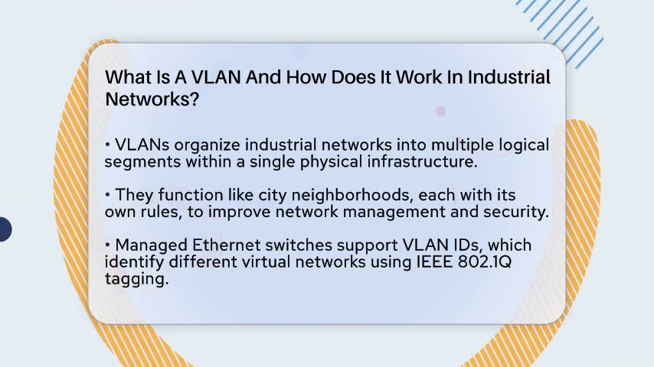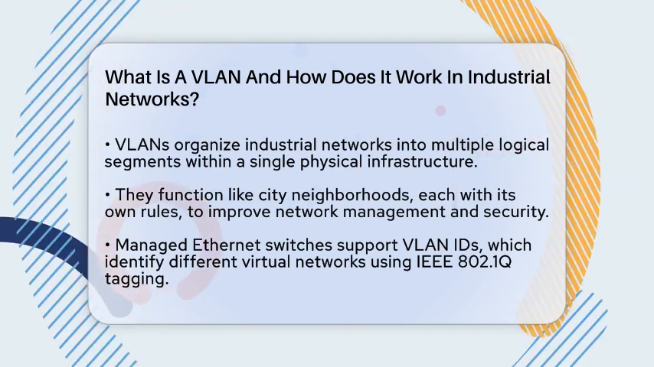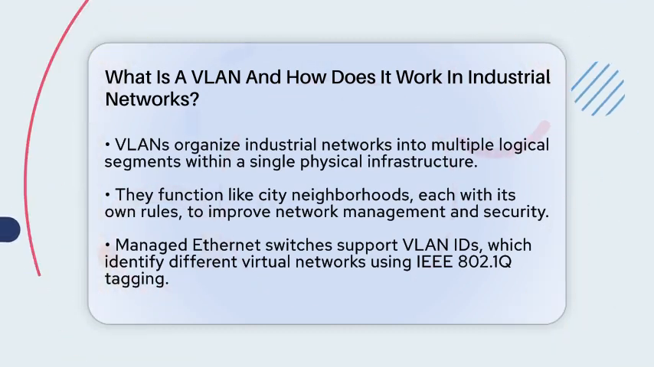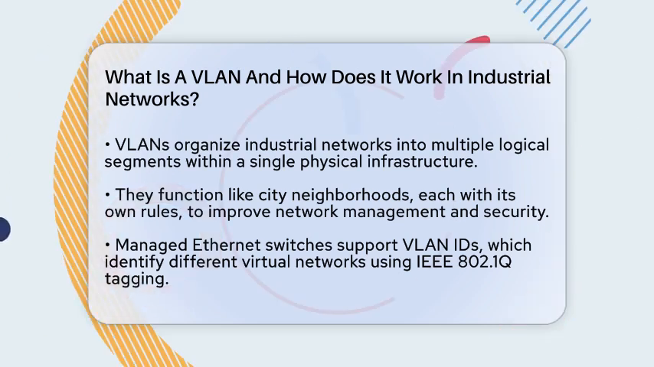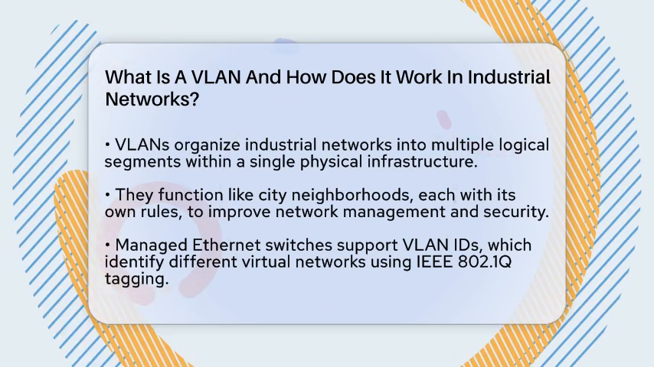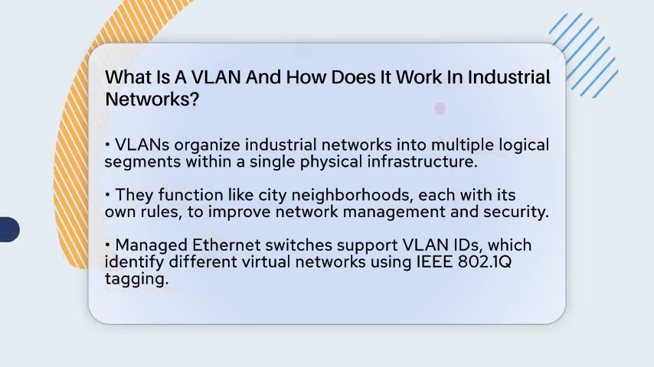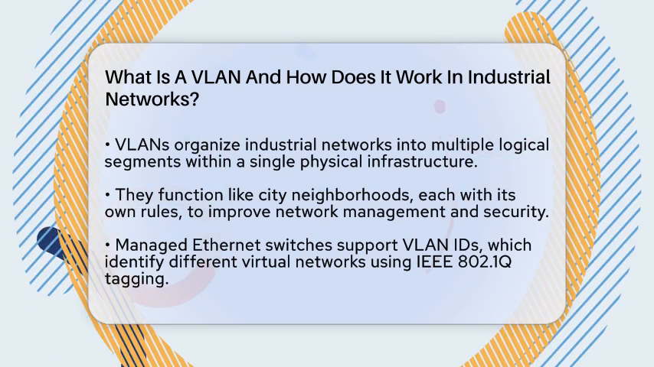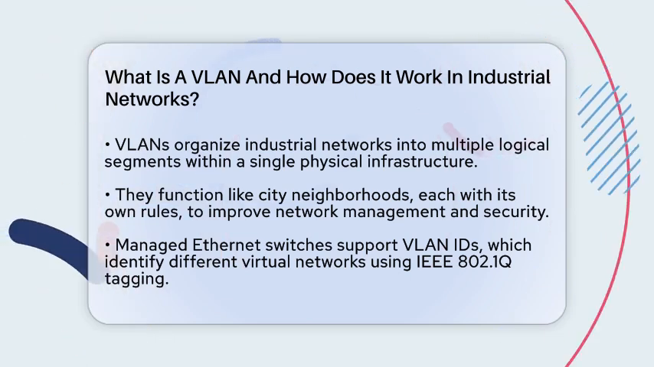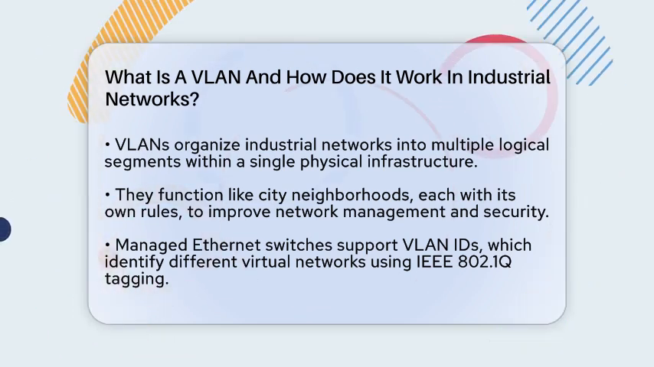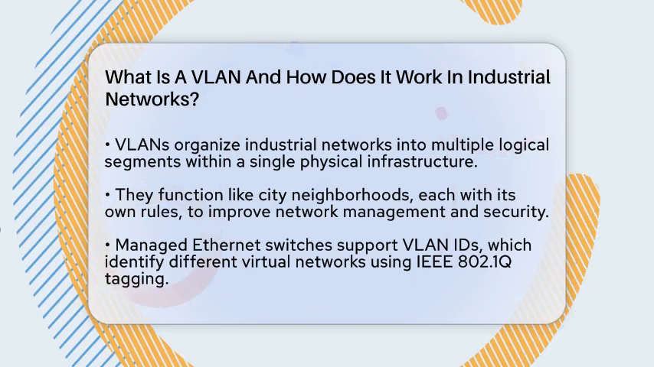This means devices can communicate as if they are on separate networks, even though they share the same physical wiring. It's a smart way to keep things tidy and secure. In industrial environments, VLANs are often used on managed Ethernet switches. These switches support thousands of VLAN IDs, which are unique numbers that identify each virtual network.